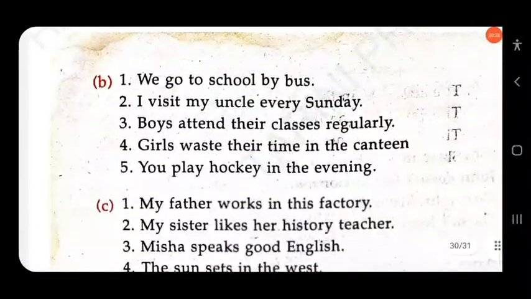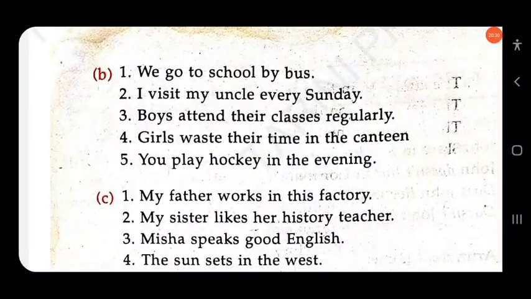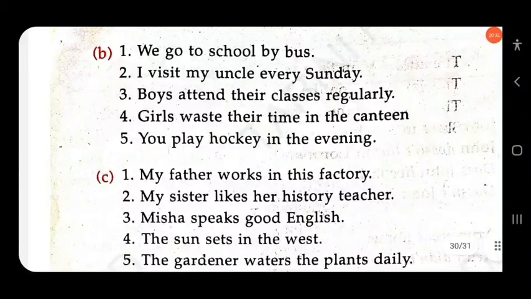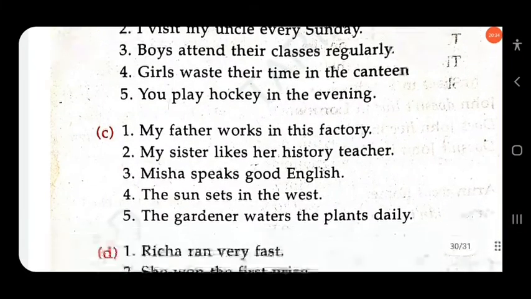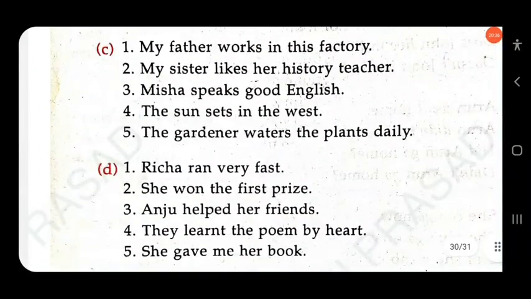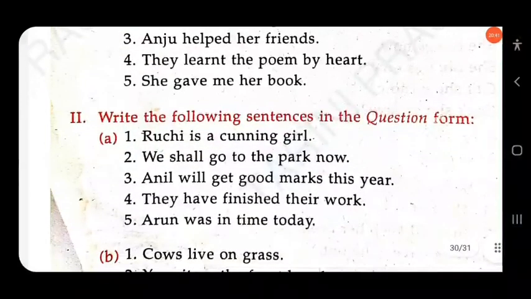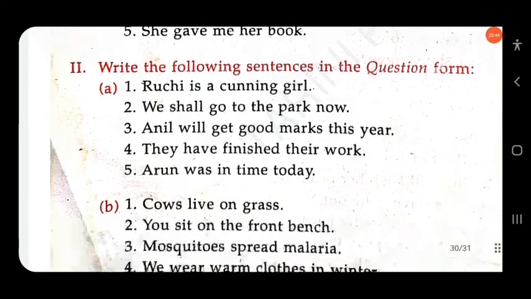Then next here same, okay, negative. Okay, then next write the following sentence in the question form.